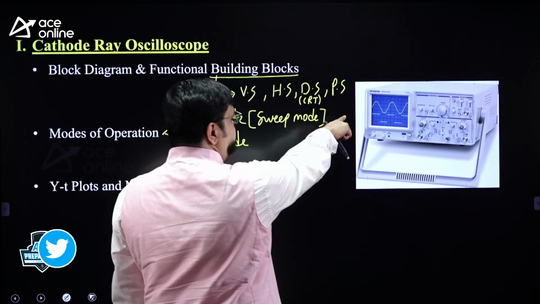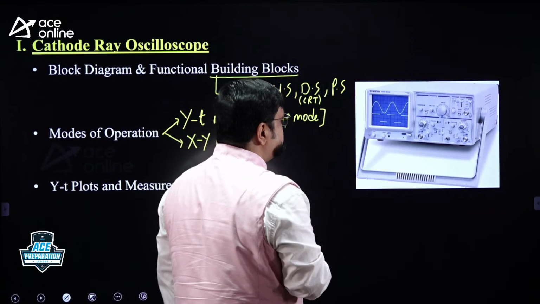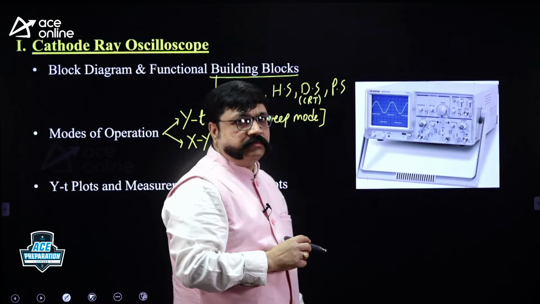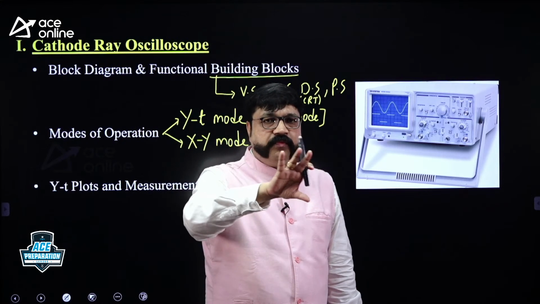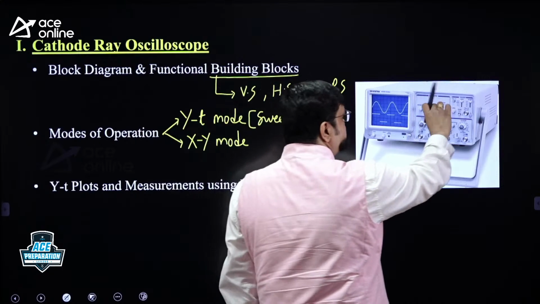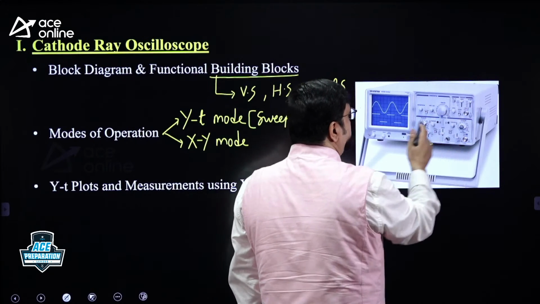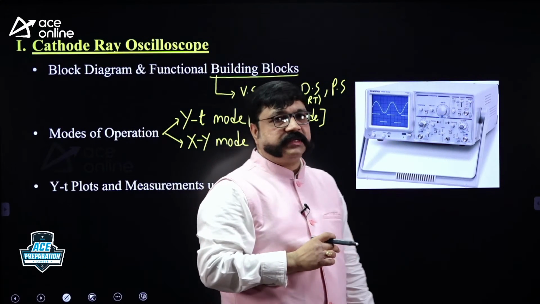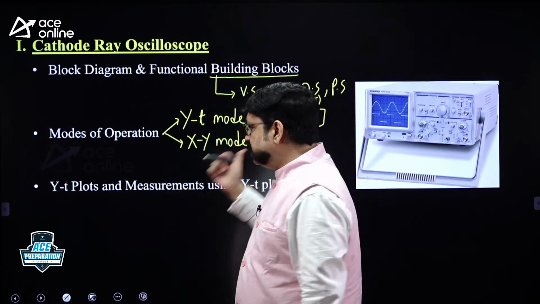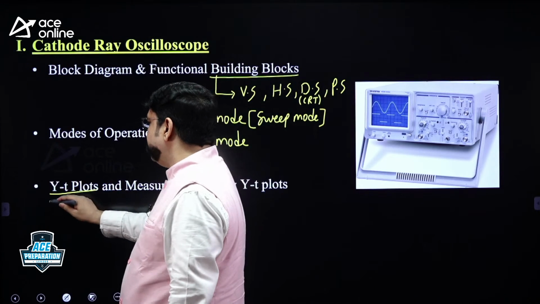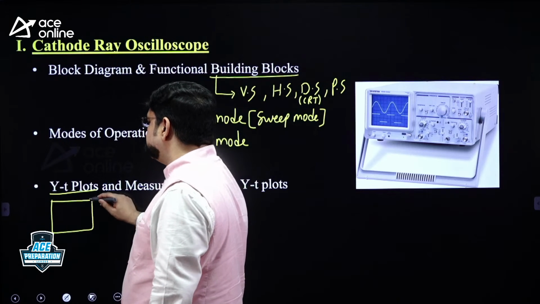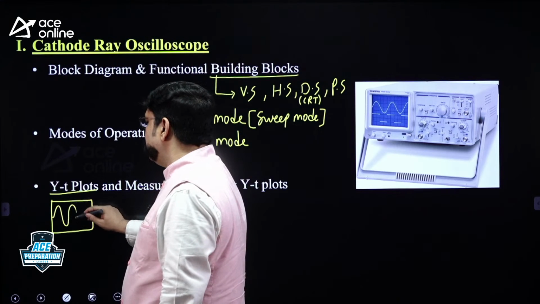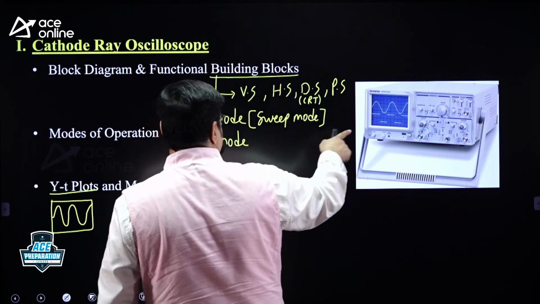Right now you are observing that sine wave displayed on the screen. Flicker free, not a jumble, not a moving display. You should vary all these controls properly, as you might already have done, in order to get a steady image of the signal. Then only you can carry out measurements. So that signal is going to be called a YT plot. I am drawing the screen, for example, 1 cycle, 2 cycles and a quarter cycle, as you can see there.